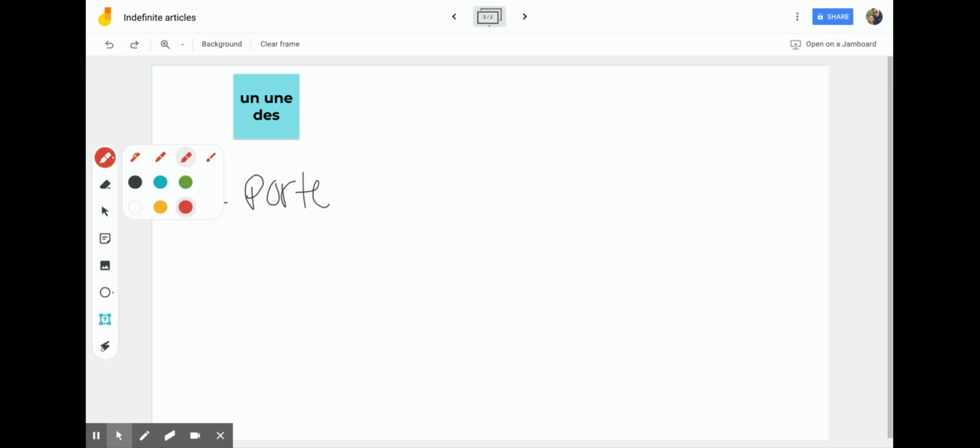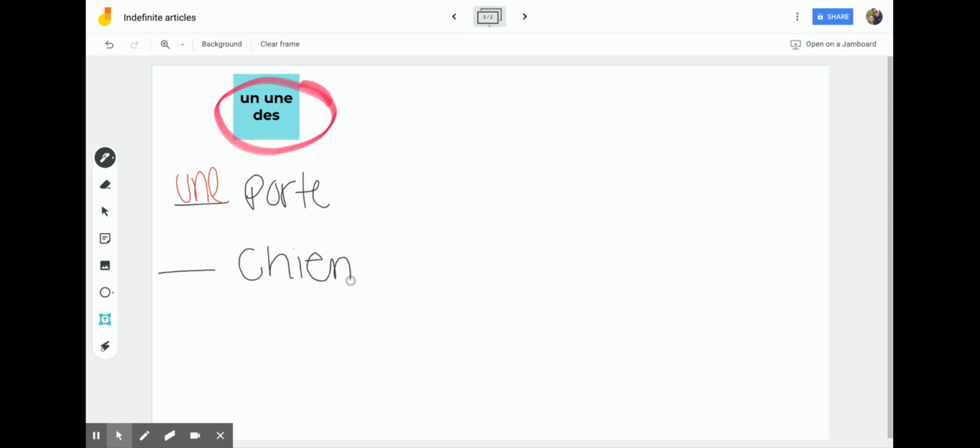So now, looking at this word, I need the feminine one, so I need to choose from one of the ones up here and decide what article I'm going to use. I'm going to end up using une. So une porte just means a door. Then let's do another example. If I say this word, chien, which means dog, if I look at the end of this word, it doesn't end in an E, and there's no S or X, so I have to look up here again and decide which one is the masculine, and I'm going to come back and write un.